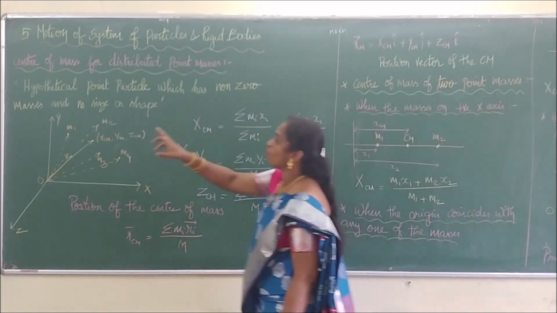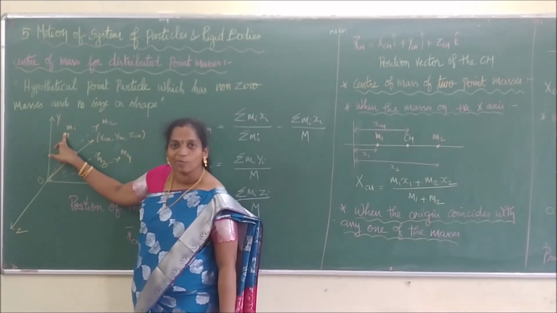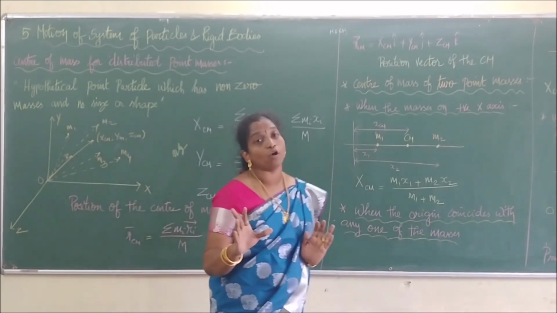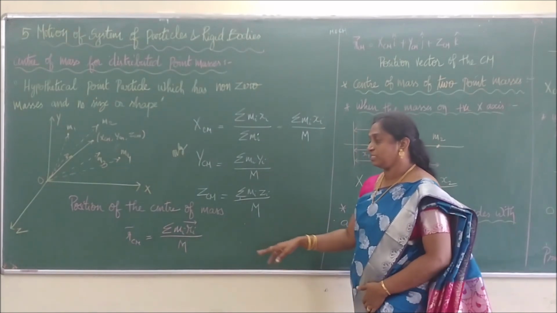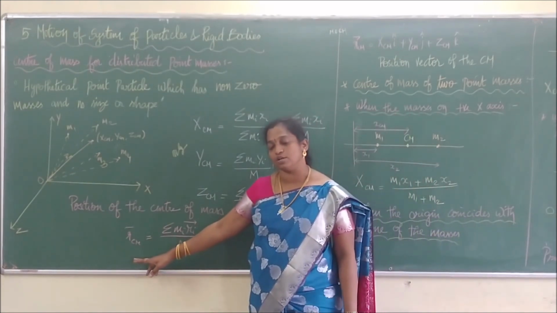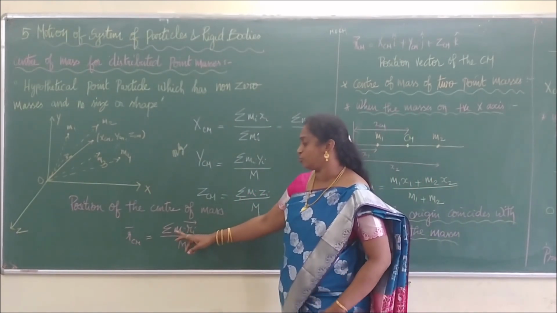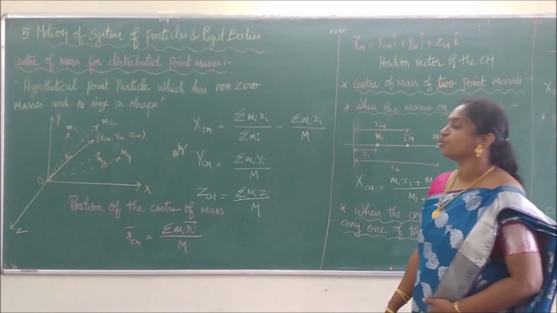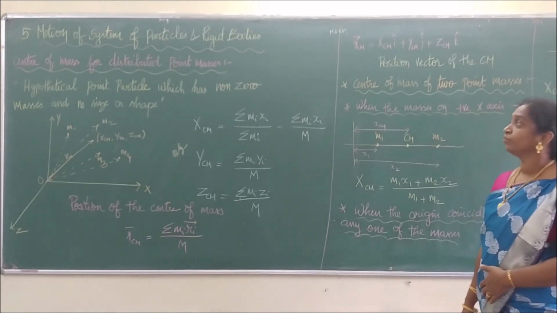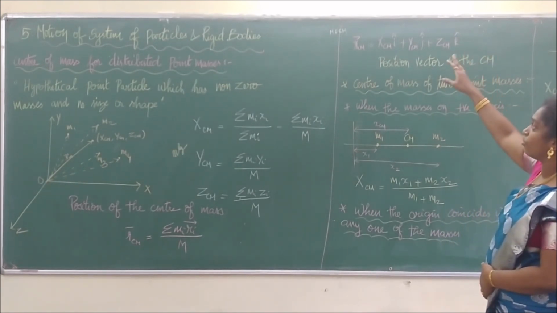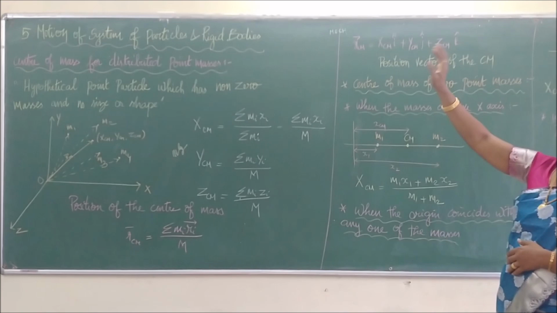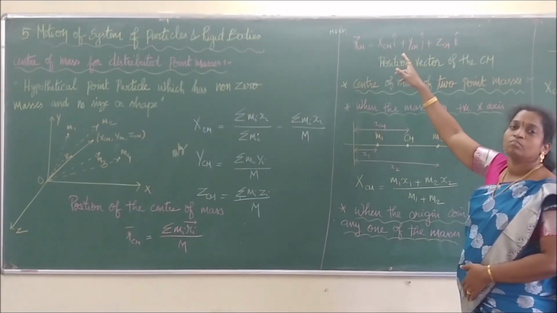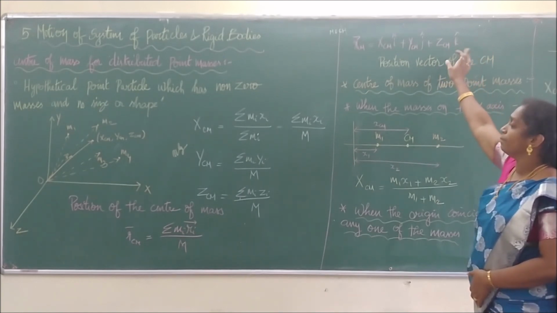If I take m1, we can say the point is x1, y1 and z1. So we take the summation over all the coordinates. Therefore, this RCM, the position vector of the center of mass, will be equal to summation of mi Ri divided by M. That stands for the position of the center of mass. So the position of the center of mass is represented as RCM is equal to xcm i cap plus ycm j cap plus zcm k cap.